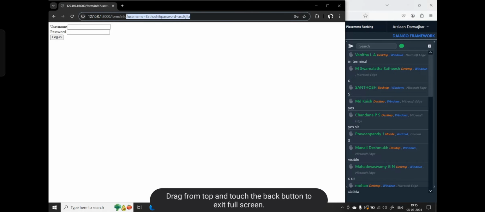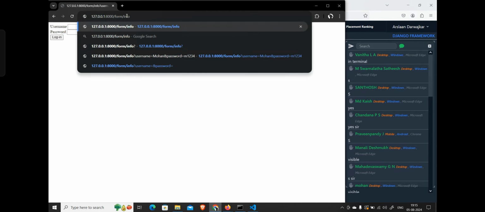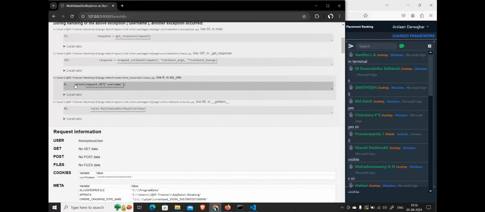In a GET request, in a GET method format, I'm submitting some data. But what if I directly go to this particular page? If I hit it now, it is giving me a MultiValueDictKeyError. It is saying username. Basically, there is nothing called username. So here I am getting this error whenever I am printing it.